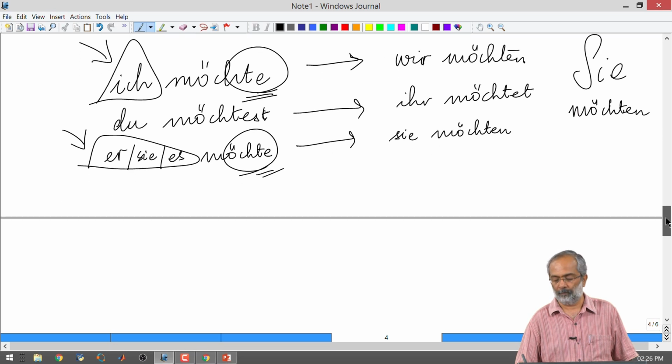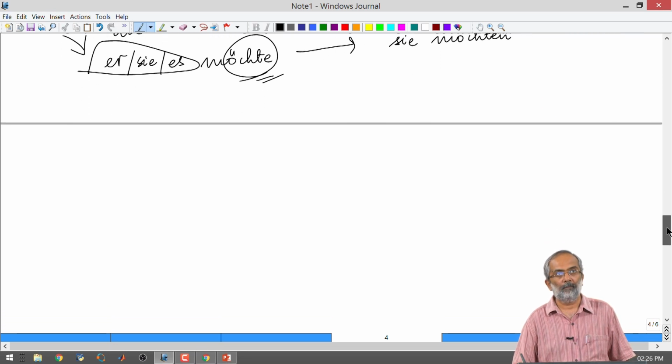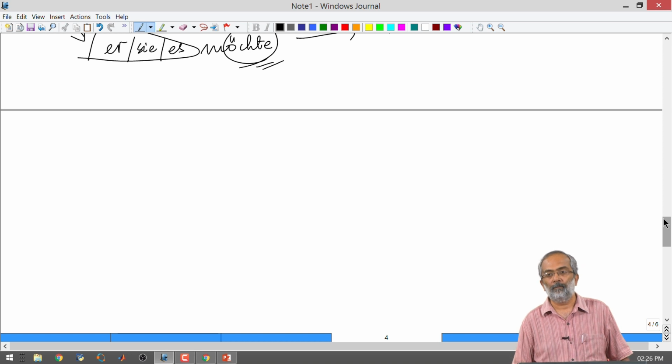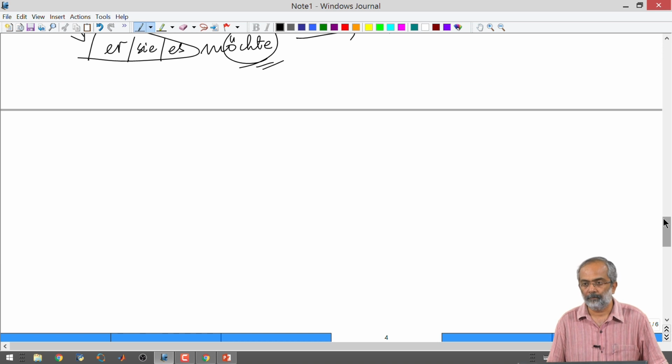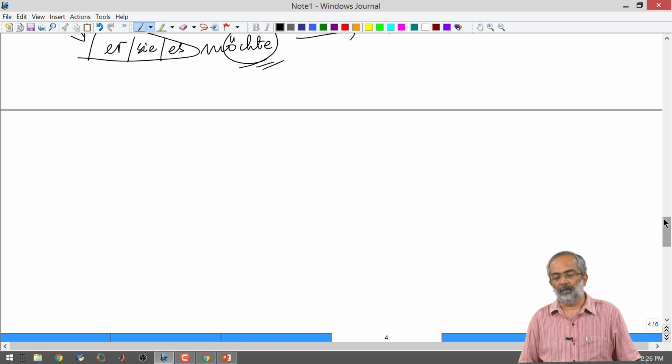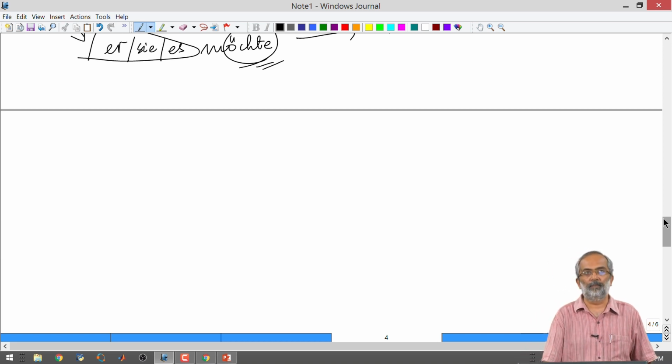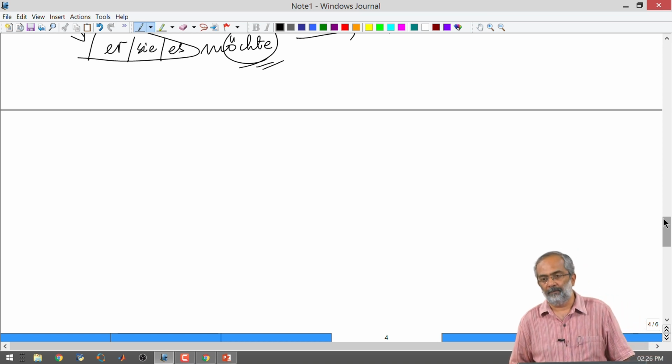So with möchte, we can have just a noun at the end. Yeah. Or a verb. So with other Modalverben also, can we have just a noun? With some Modalverben we can have just a noun, but the verb is actually implied.